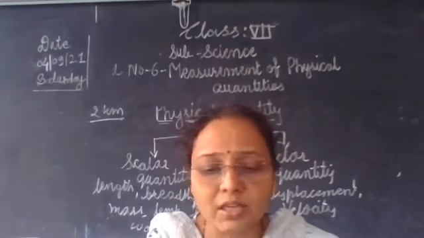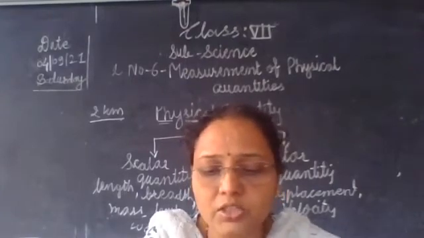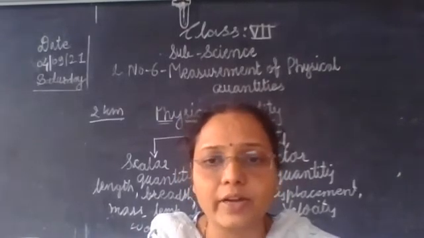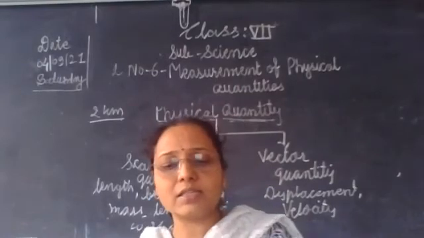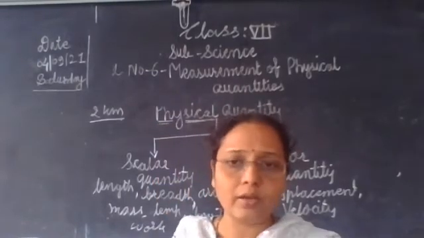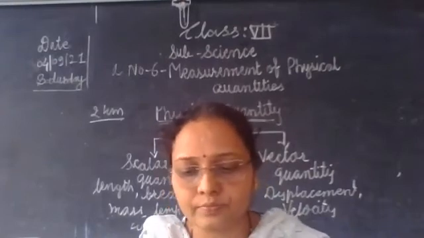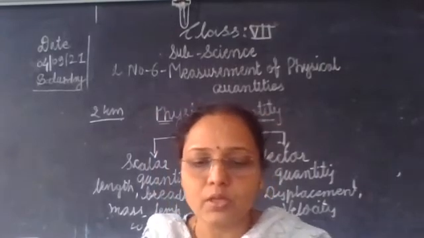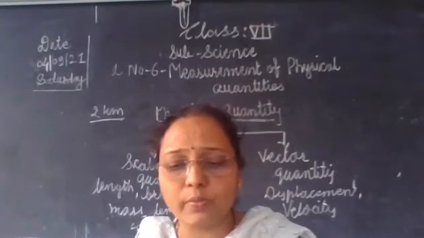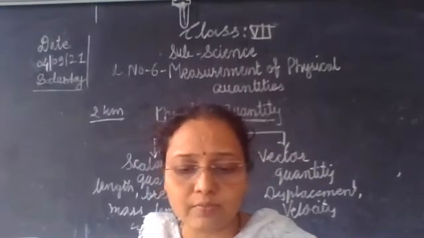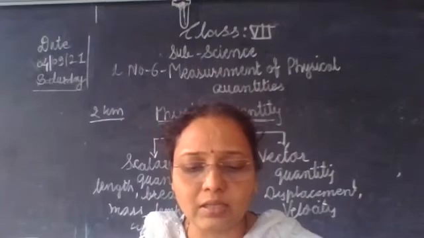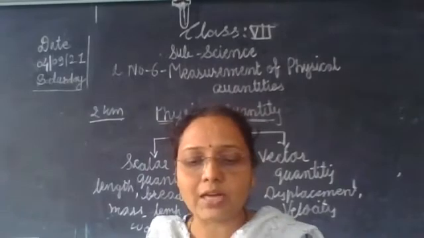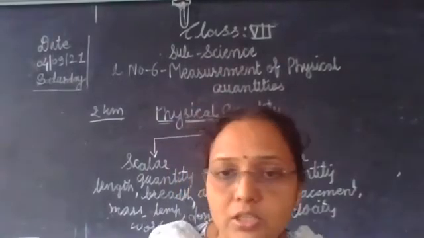Matter has a natural tendency to resist a change in its state. We know there are 3 types of matter: solid, liquid and gas, and it has a tendency to resist change in its state. This tendency is called inertia. So mass is a quantitative measure of the inertia of an object. The larger the mass, the greater the inertia.